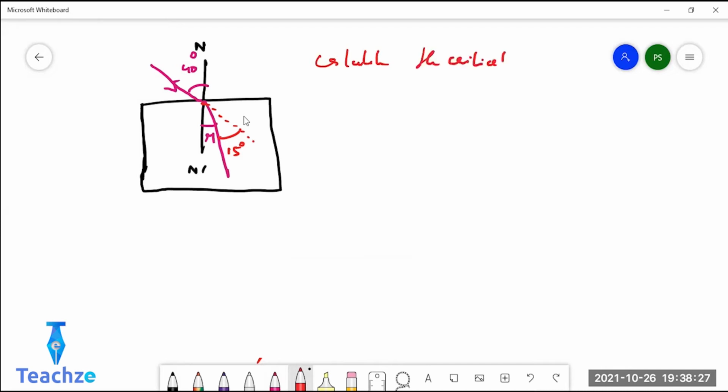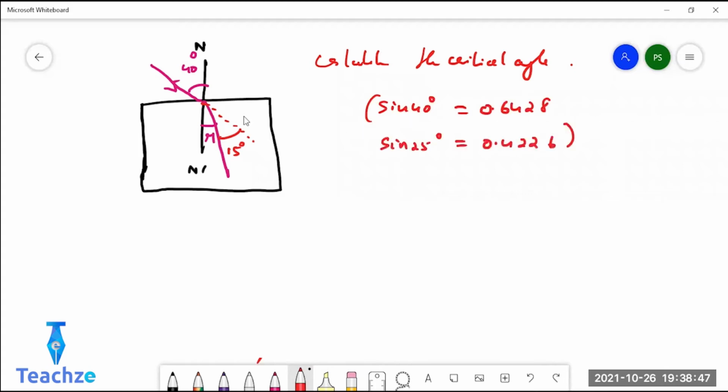That's the question. The data given in the question is sin 40 degree equals 0.6428 and sin 25 degree equals 0.4226. These two data are given. You may use these data.